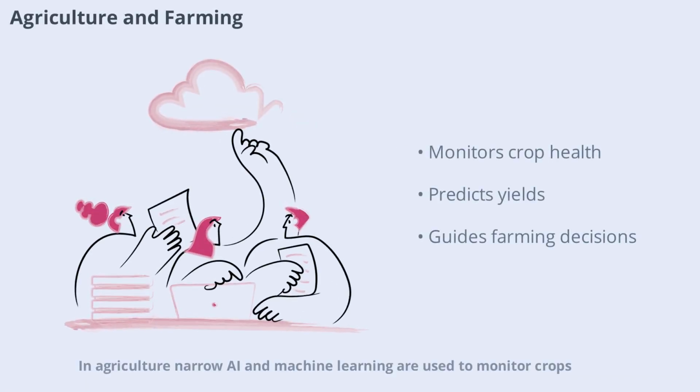In agriculture, narrow AI and machine learning are used to monitor crops, predict yields, and optimize resource use. Sensors collect data on soil conditions, weather, and plant health, which machine learning models analyze to guide farming decisions. This technology helps farmers increase productivity, reduce waste, and make agriculture more sustainable.